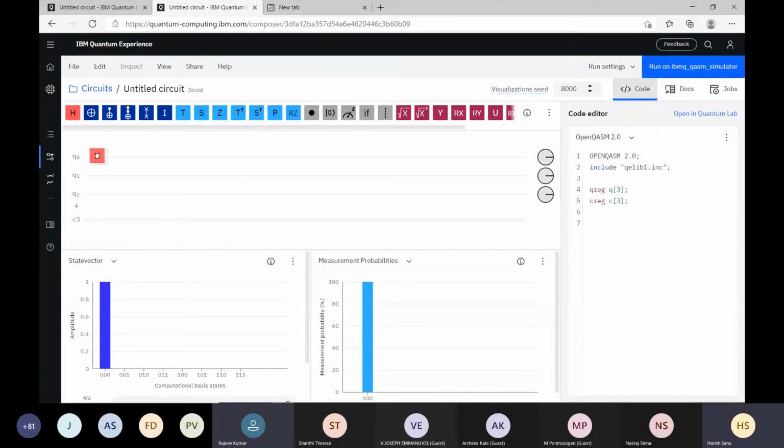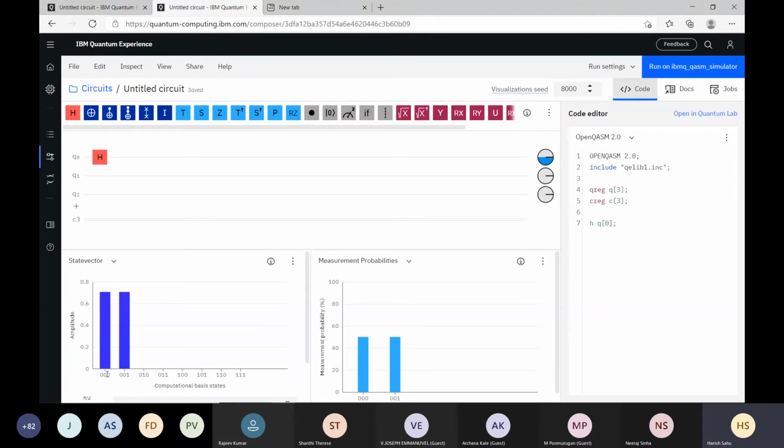Now I am applying Hadamard over this Q0 bit. So Q1 and Q2 are 0, 0. Sir, Q0 is the least significant bit, right? Yes, rightmost. Perfect. So keep this in mind: Q0 is the least significant bit here, the rightmost one.